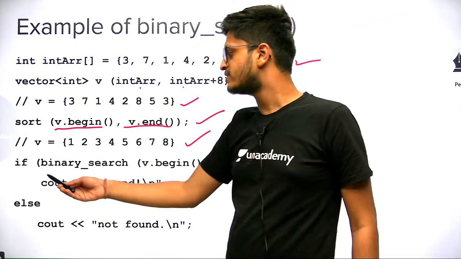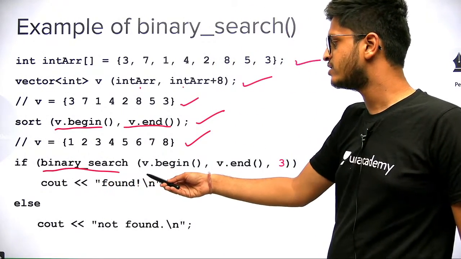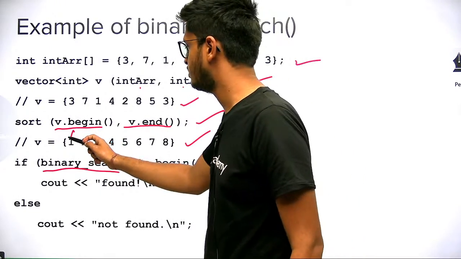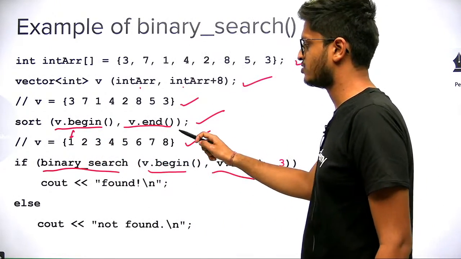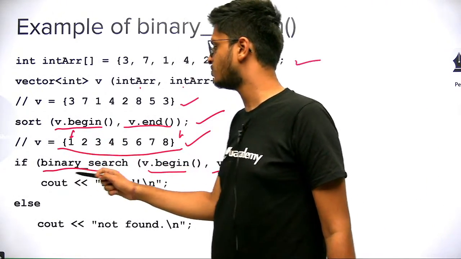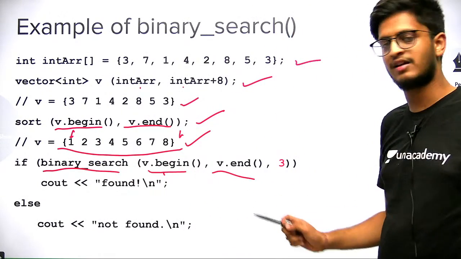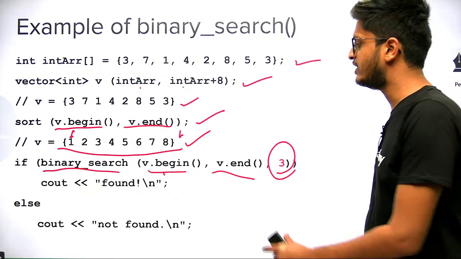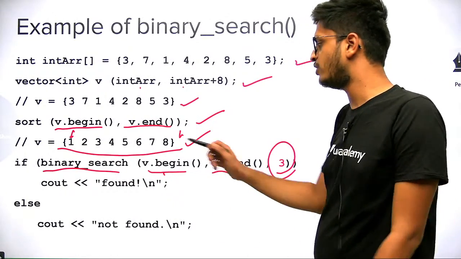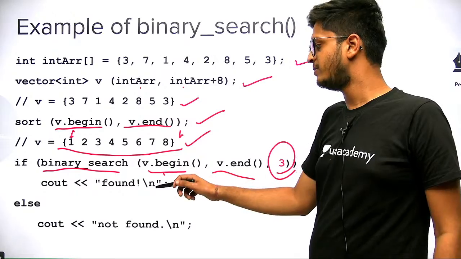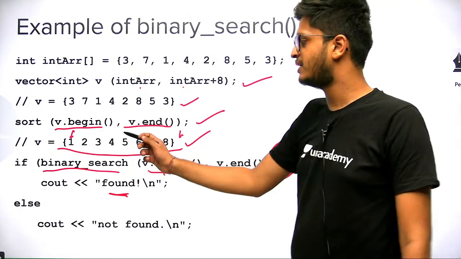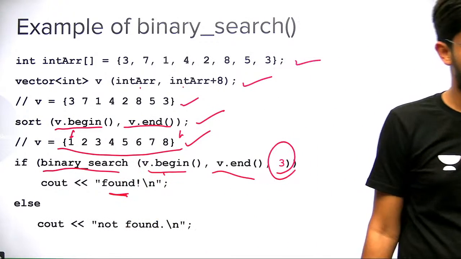Now we are using the binary search function. Binary search, v.begin, the first iterator, we have to search from v.begin to v.end. So we have to search the entire vector. This is what these two iterators are saying, and we have to search for the value 3. If 3 is found in this vector, this particular thing will be run, so found will be printed here. Since 3 is present in this vector, found will be printed.